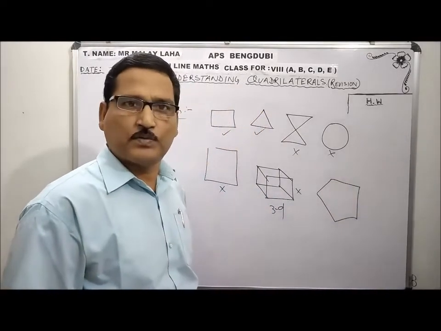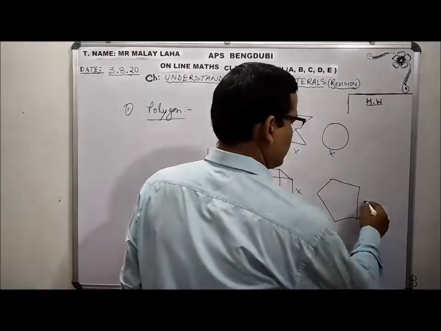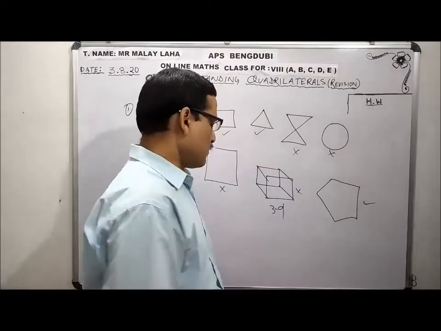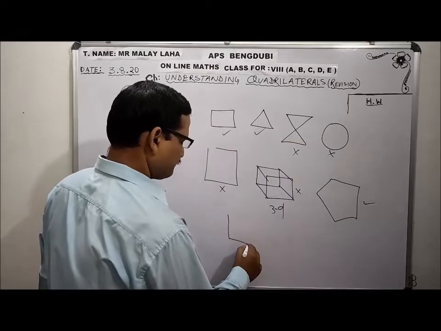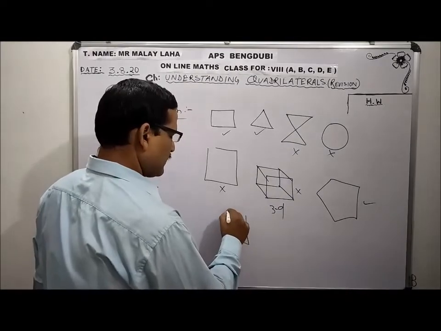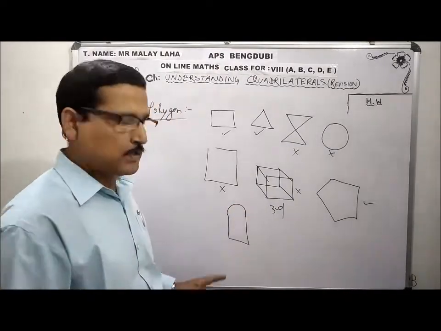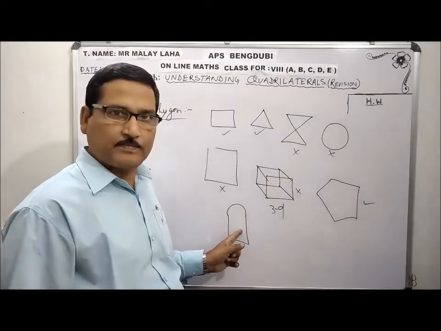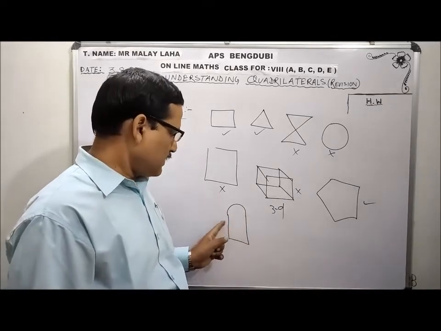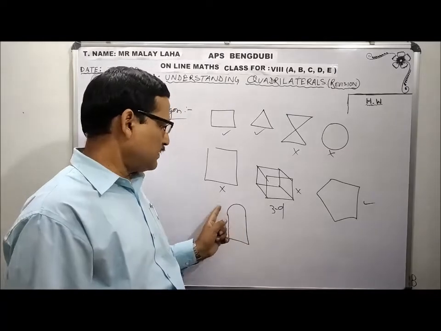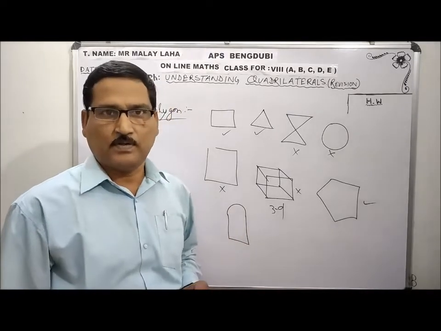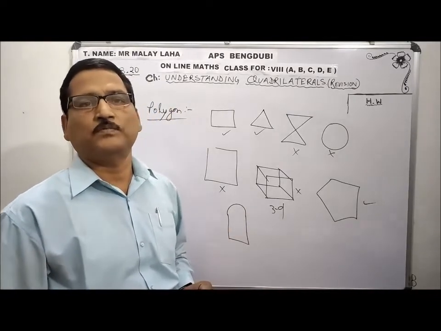Now, this is a polygon, made by line segments. This is a polygon. And what will you say about this figure? It has 3 sides, line segments are there, but on the top there is a circular base. That's why it is not a polygon.